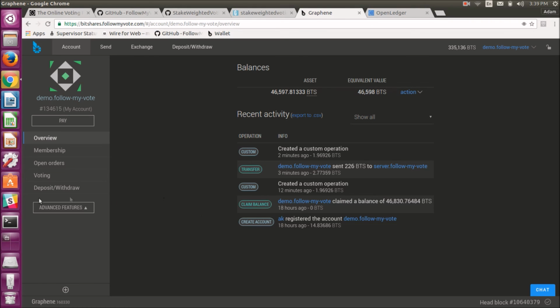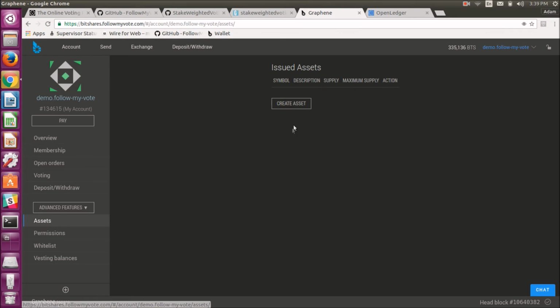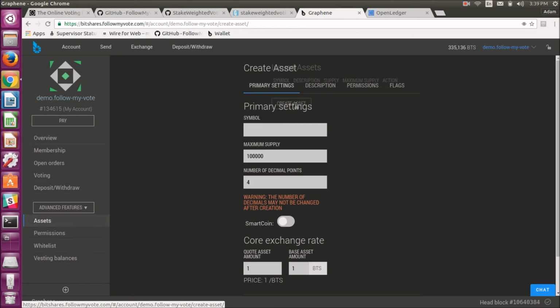You know, they could go on the BitShares blockchain and create their own asset. And I mean, you would do that just by clicking advanced features here and assets. And you could create your asset right here. So a homeowners association or a corporation, they could go and create an asset. You would go through the steps of creating your asset.